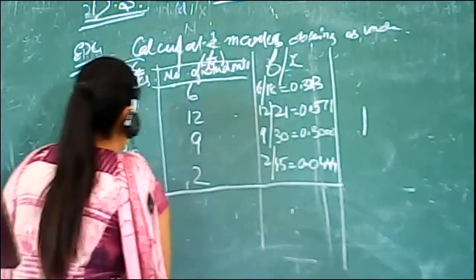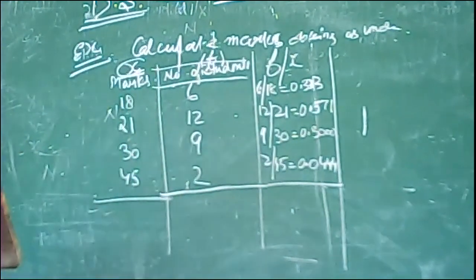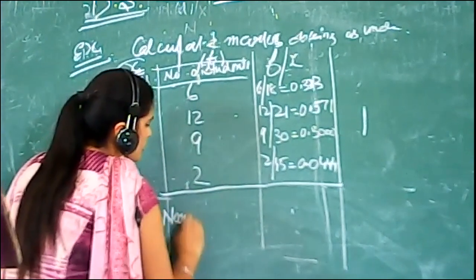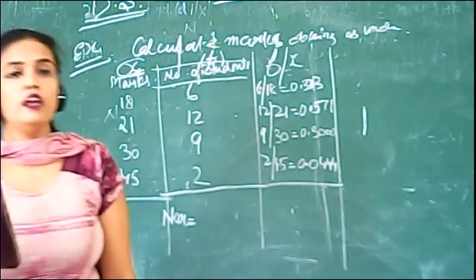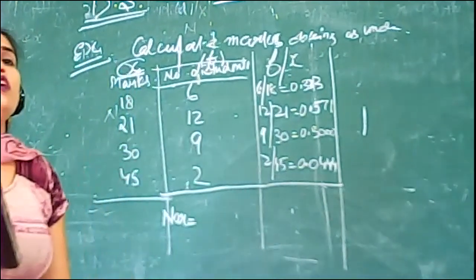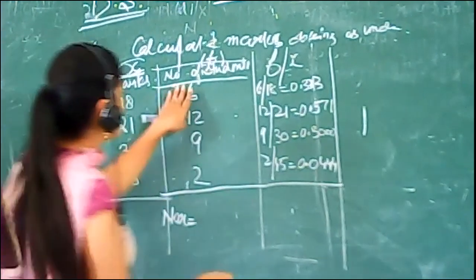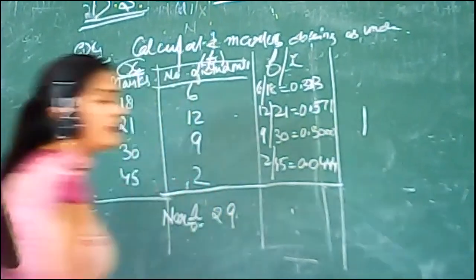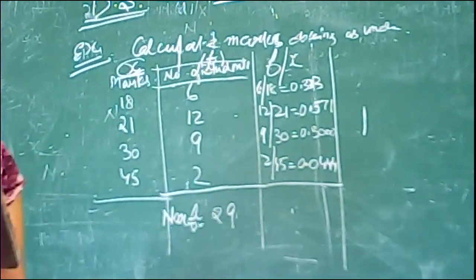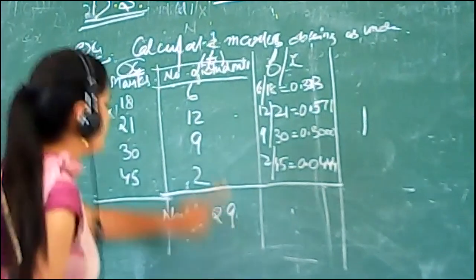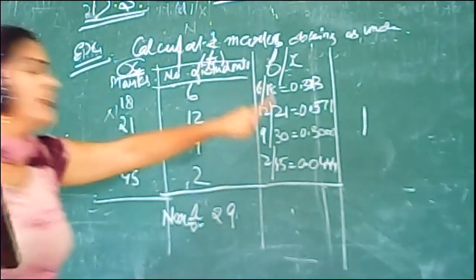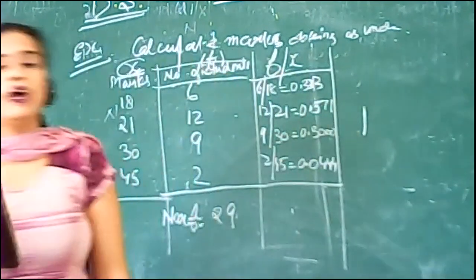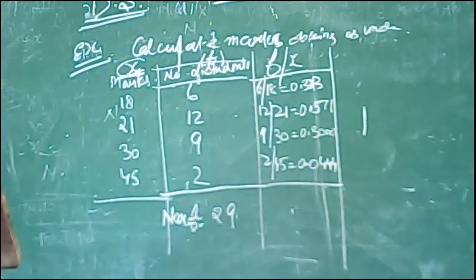Now the total of these values. n is the number of observations, or f is the frequency. So after the total of the frequency, we get 29, n, the number of observations or frequency. The total of the frequency is 29. Then f divided by x, the reciprocal of the x item with the frequency.